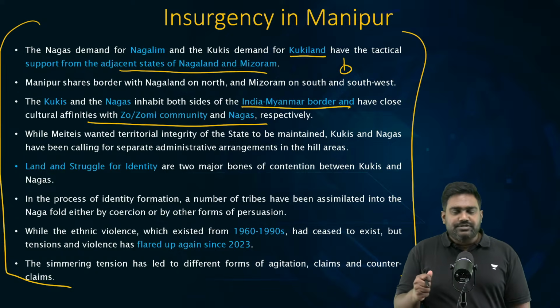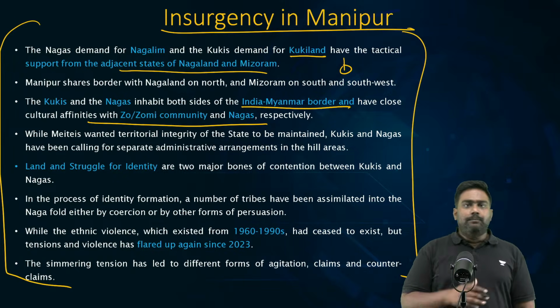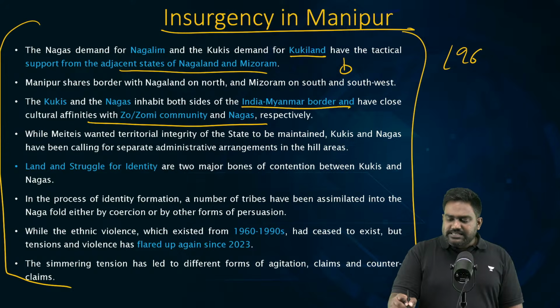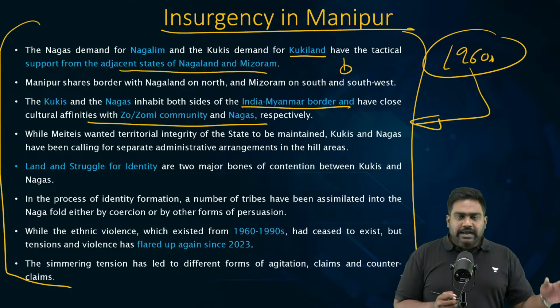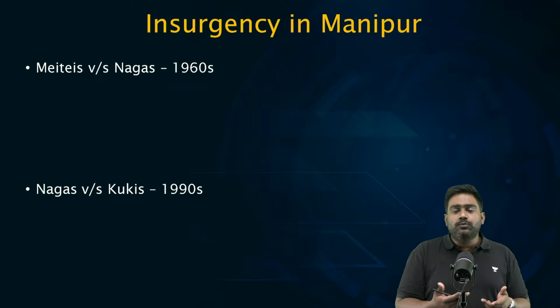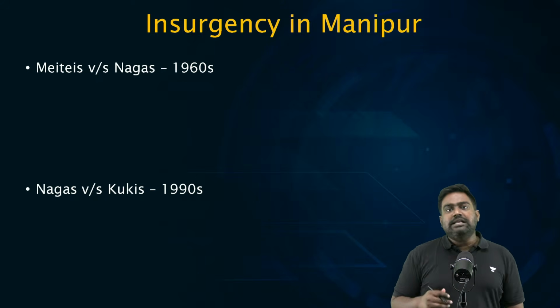On ethnic lines, there are very strong divisions that are present, which can easily break apart and turn into major clashes. So in the 1960s, Manipur descended into chaos. On one hand, Naga insurgents were threatening the Metis. The Metis founded their own insurgent groups. Later, Kukis also started their armed movement, triggering a multi-frontal conflict.